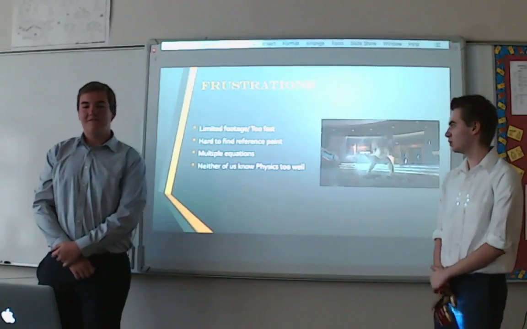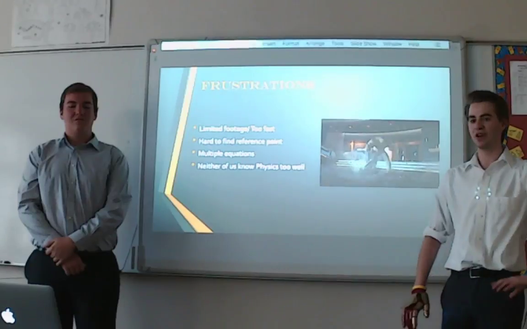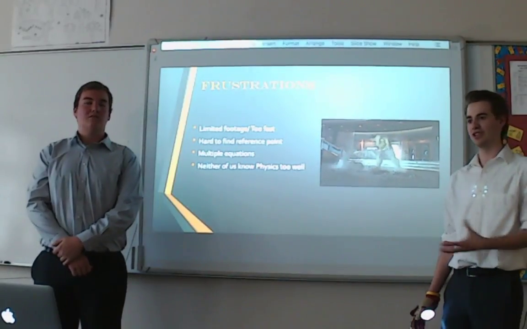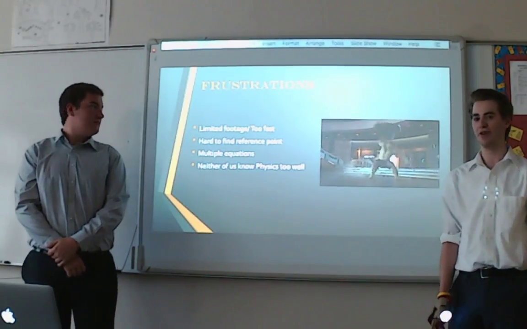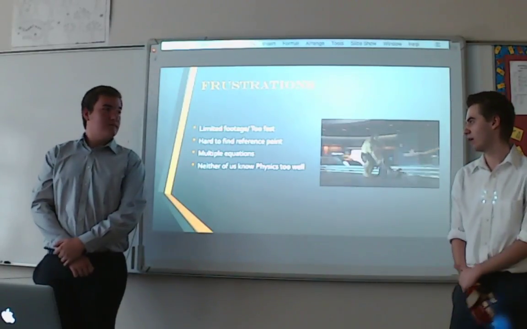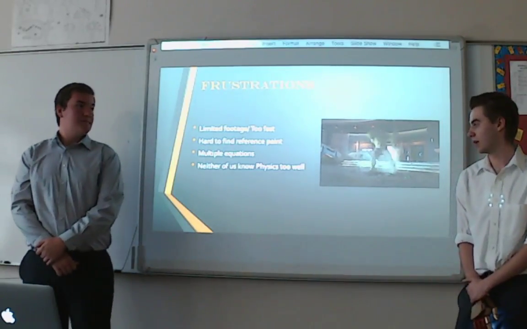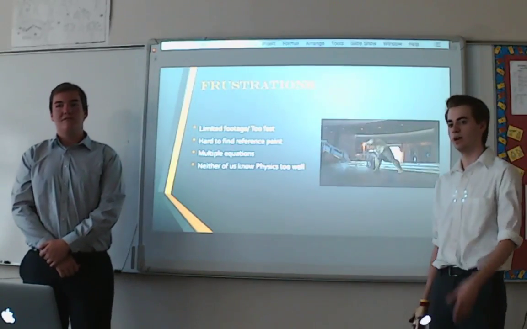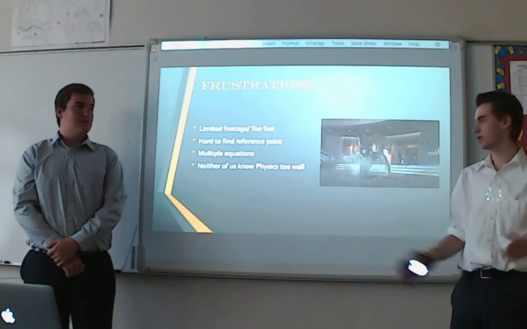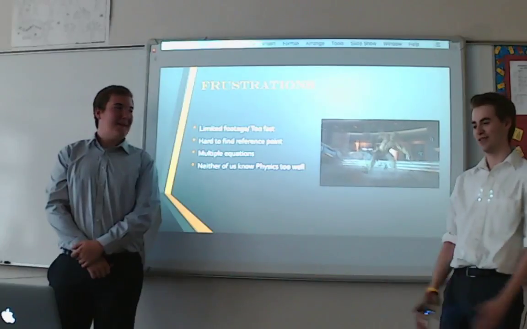So some frustrations we had during this whole process. There's limited footage, so we could only use the footage that was in the movies, and we couldn't just go out and create the footage. And a lot of the footage was too fast to map anyways. The second part was it was hard to find a reference point, and that was specifically seen with Iron Man. The third part was that we had to use multiple equations. We had to use one for height and then one for horizontal distance. And the last one, neither of us knew physics too well, and we had to deal with a lot of physics concepts.